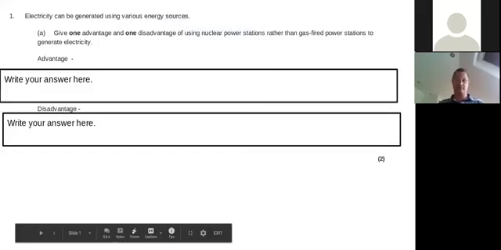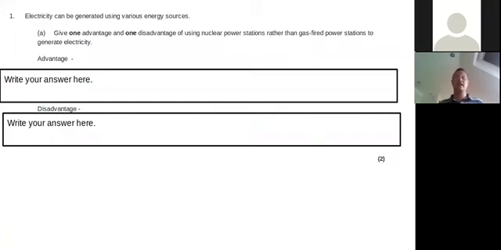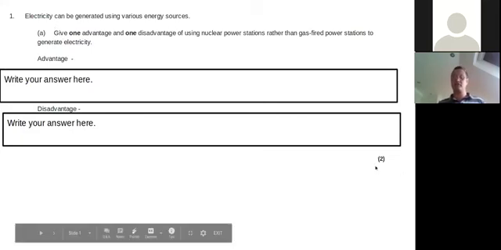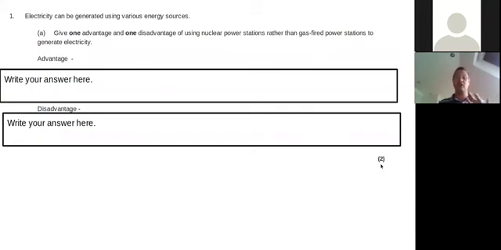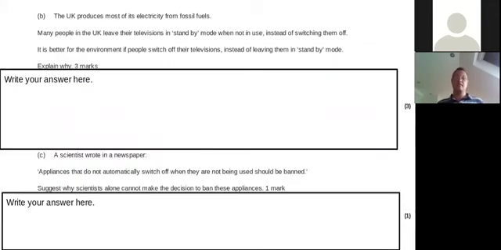My first piece of advice is look for the key word in an exam question. So here it's give. So that's easy. You just write down one thing and it tells you give one advantage, give one disadvantage. The other thing to look for is the number of marks. Here there's 2 marks. So how do you get the 2 marks? Well, write an advantage there, write a disadvantage there, you get 2 marks. That's easy. Some of them are more complicated.